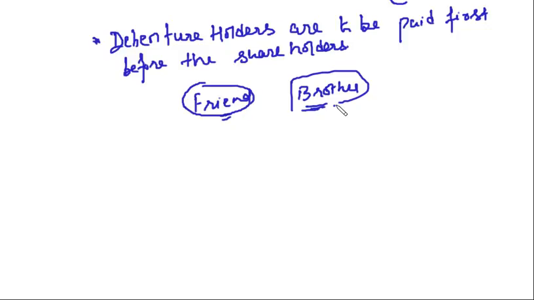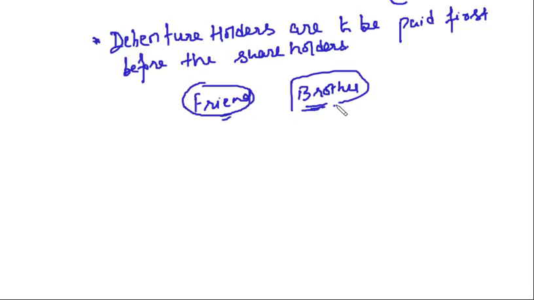Isn't it a very simple logic? If you have taken a loan from a friend and your brother, then obviously you will say, I will first pay off the loan of the friend. I don't want any liability towards my friend. I want to pay his loan off. To my brother, I can give it in installments slowly, but first I want to pay off the loan of my friend. Right? Similarly, for the business, they have to first settle the outside liabilities,